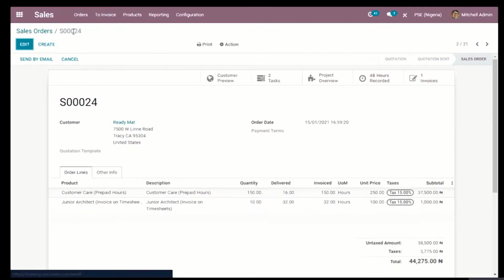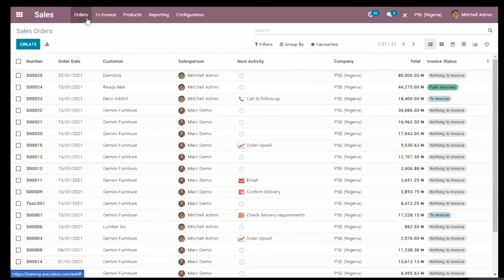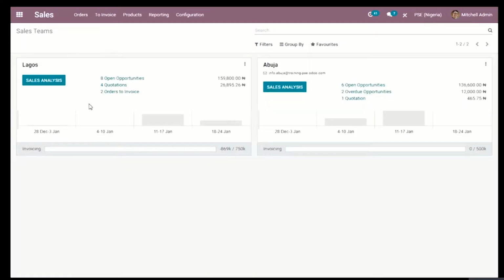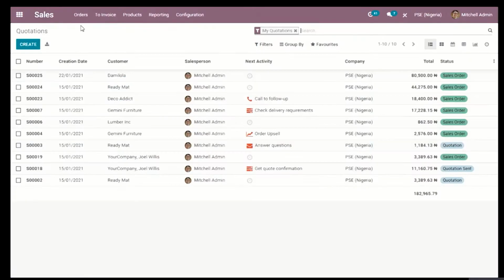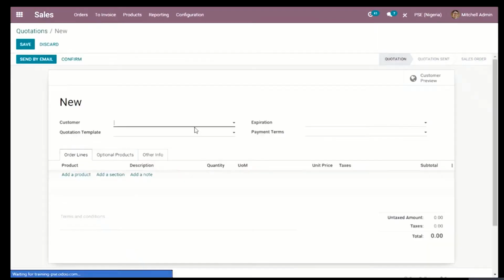Now that is also a complete cycle of the sales order, and we also have the sales team here. Sales team just shows how you can split your employees or your sales departments into teams, depending on how you want to monitor them, and this is done easily, probably when you want to create a sales order or quotation.